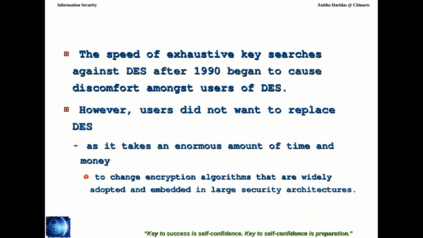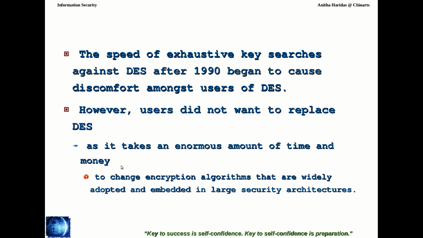But the users, those who have started using DES structure, were not willing to change the strategy or the design that is used in the DES. Since the users did not want to replace DES, as it takes more time and the cost also will be increasing if they are going to change the DES structure.